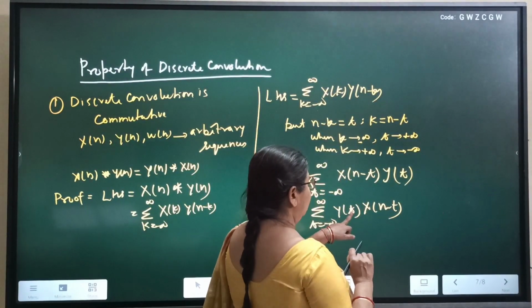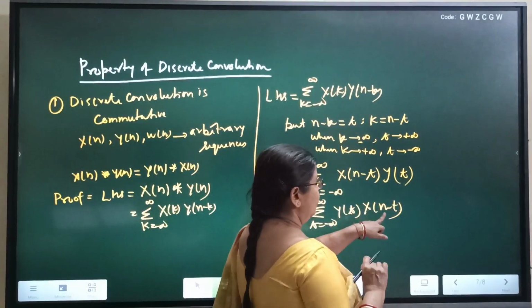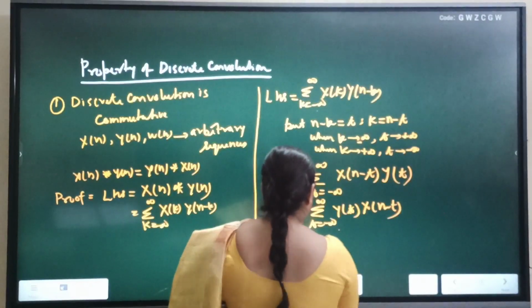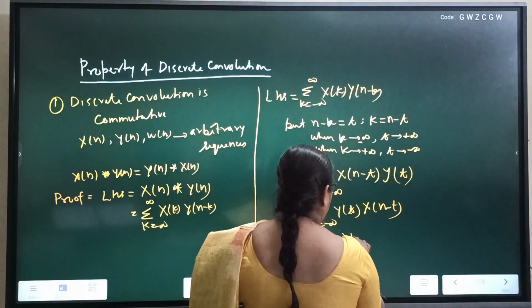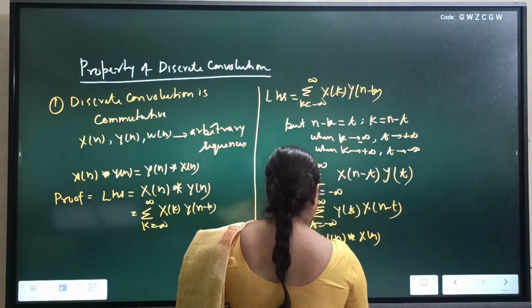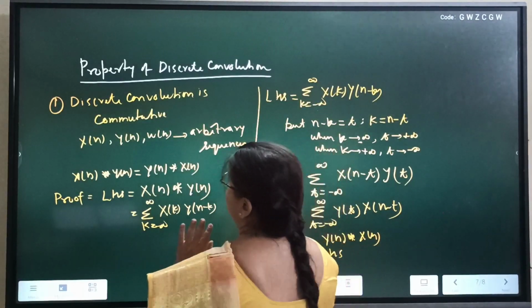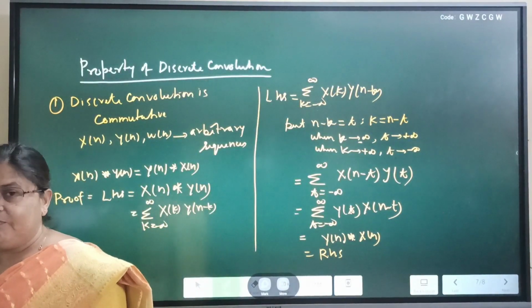Now dummy variable: in the first sequence replace n by the dummy variable, in the second sequence replace n by n minus the dummy variable. So this can be written as y[n] convolved with x[n]. This is nothing but the right hand side. In this way we can say that discrete convolution is commutative.